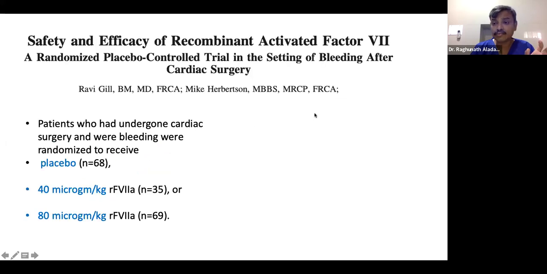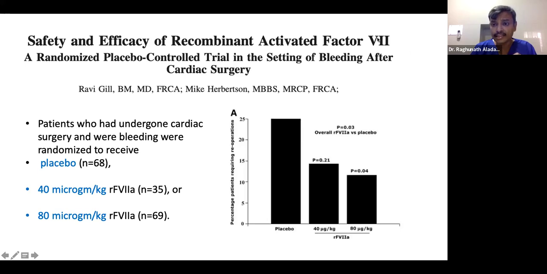Let's see the case of perioperative bleeding. In patients undergoing cardiac surgery with severe bleeding, this study looked at the safety and efficacy of recombinant activated factor 7A, comparing 40 microgram per kg and 80 microgram per kg. The effect is dose dependent, and the risk is also dose dependent. They found that the risk of reoperation and blood transfusion requirement was less compared to placebo with 40, and with 80 microgram it is even less. So it is more efficacious.